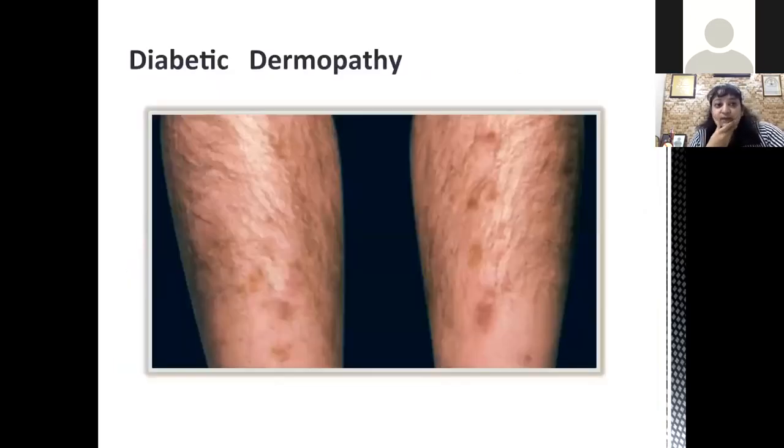So coming on to diabetic dermopathy. Diabetic dermopathy is the most common cutaneous manifestation of diabetes actually. The lesions are generally rounded. They are dull red plaques.